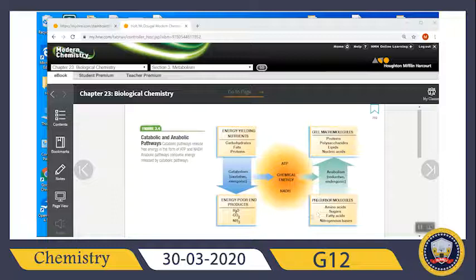From the precursor molecules, or the original molecules, which are present or absorbed from the small intestine from our foods in the form of amino acids, sugars or glucose, fatty acids, the smallest unit of lipids, sugars or glucose, the smallest unit of carbohydrates, amino acids, the smallest unit of proteins, and nitrogenous bases from our food.